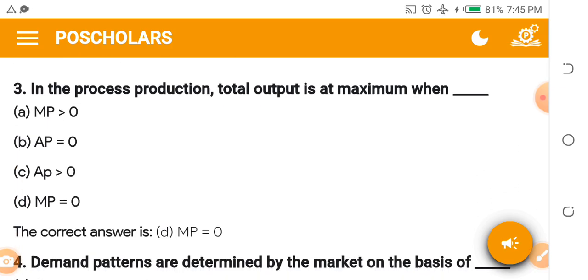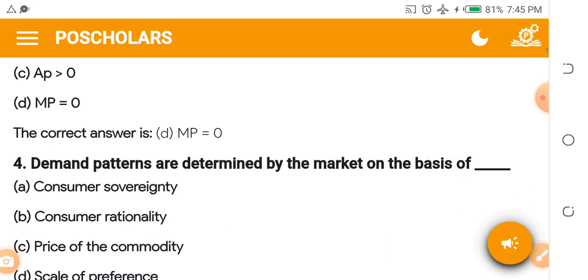In the process of production, total output is at maximum when: A. MP greater than 0, AP equals to 0. B. AP equals to 0. C. AP greater than 0, MP equals to 0. D. MP equals to 0. The answer is MP equals to 0.